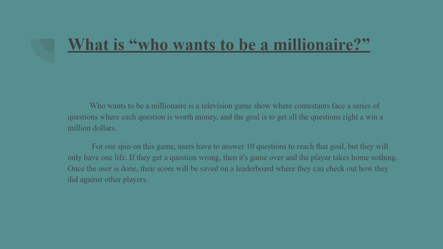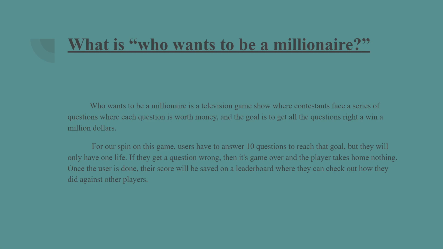What is Who Wants to Be a Millionaire? Who Wants to Be a Millionaire is a television game show where contestants face a series of questions, each worth money, and the goal is to get all the questions right and win $1 million.